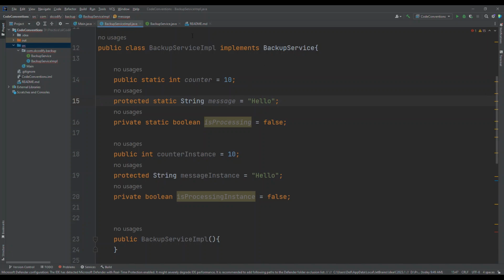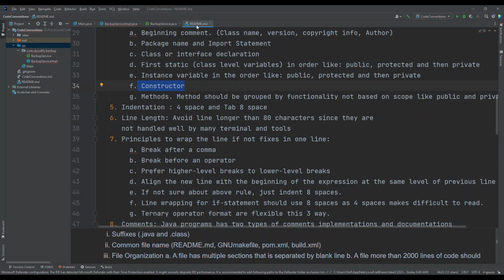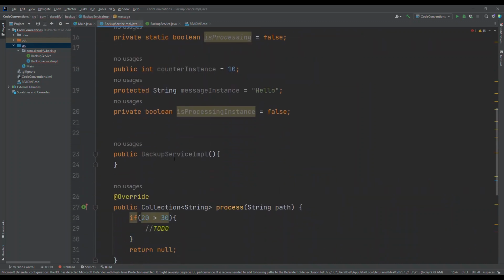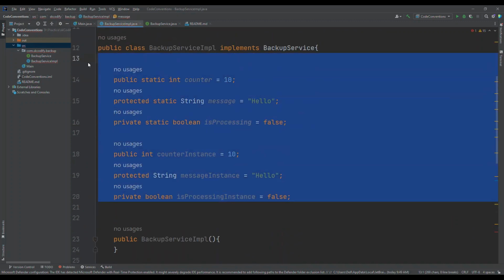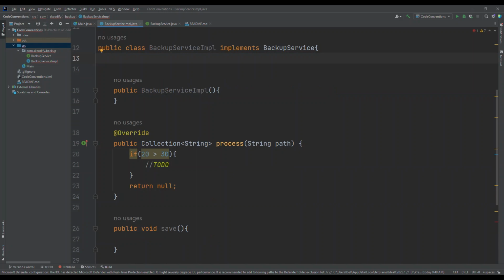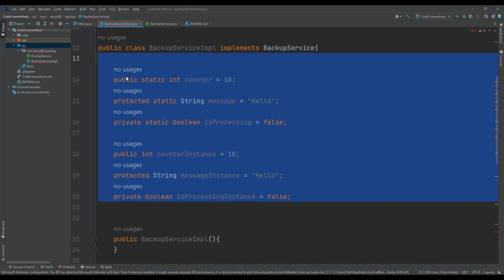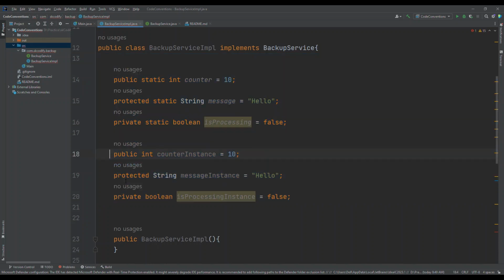What is after that? Methods should be grouped by functionality, not based on scope like public or private. Here the same thing is coming. Let me remove it for a second, I don't want to go up and down. As we were seeing, the variable declaration is based on scope: public, private, protected. First public and then protected, something like that.